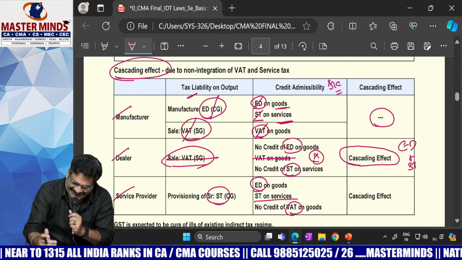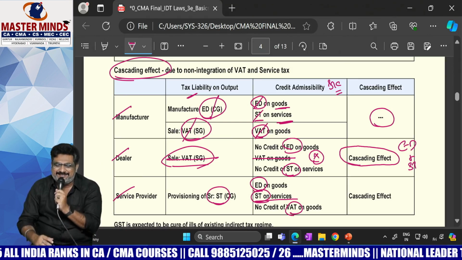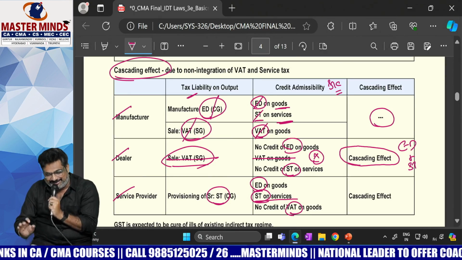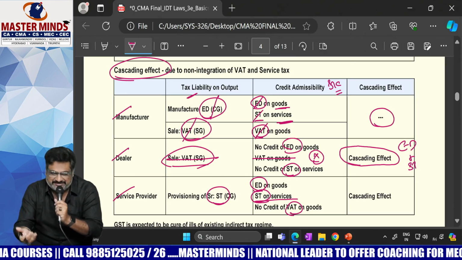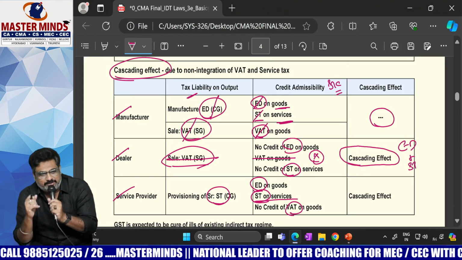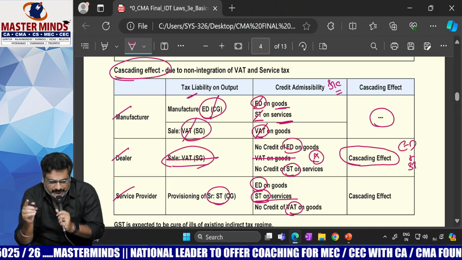On that particular advertisement, service tax will also be paid. So what is the output tax there? Service tax. In that case, is it a state levy or a central levy? Central levy.